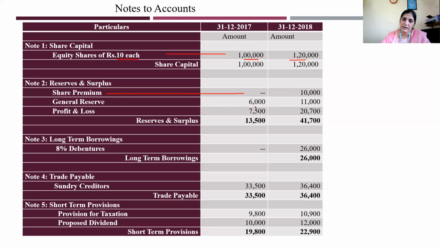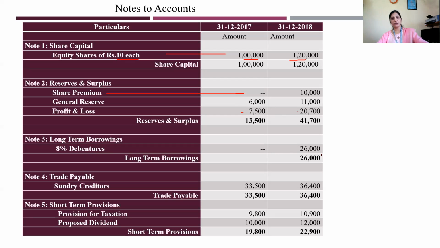General reserve 6,000, 11,000, it has increased. Here only you go on marking whether it is increased or decreased so that you will understand what you have to do. Profit and loss account 7,500 and 20,700. Where do you take this? Changes in working capital. First closing balance, later on opening balance. Clear? Next, long-term borrowings, debentures, nothing earlier, 26,000.